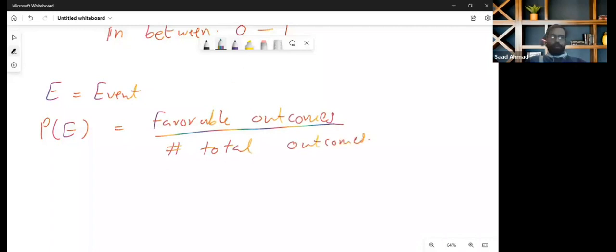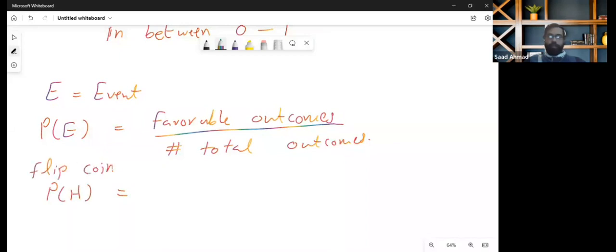Let's say you flip a coin. What's the probability of getting a head? There are two sides in a fair coin, heads and tails. We want the probability of head.